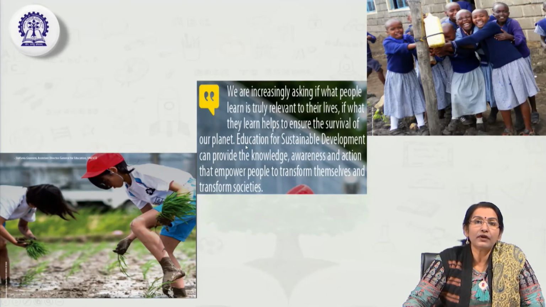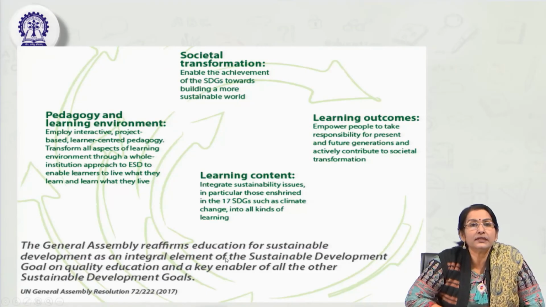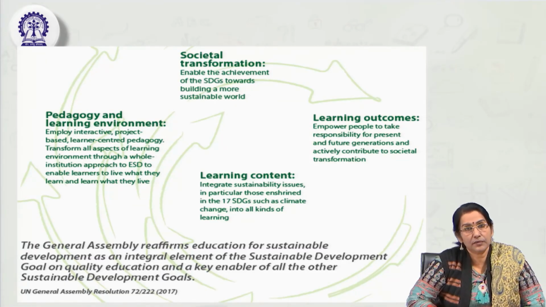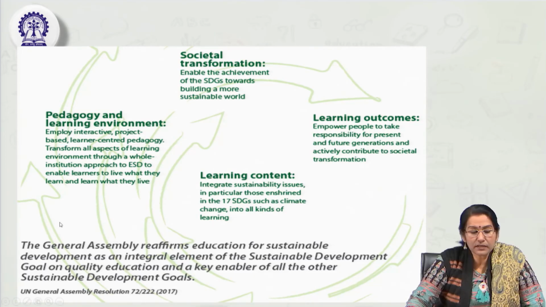So, transforming self and transforming the society through ESD based actions, habits, learning styles and pedagogy. Here again this is the learning cycle, how social transformation takes place. The General Assembly reaffirms that education for sustainable development is an integral element of the sustainable development goals, all the 17 goals, and of quality education, and a key enabler of all the other sustainable development goals. So, as I can see, the learning content is important when we adopt this whole institution approach.